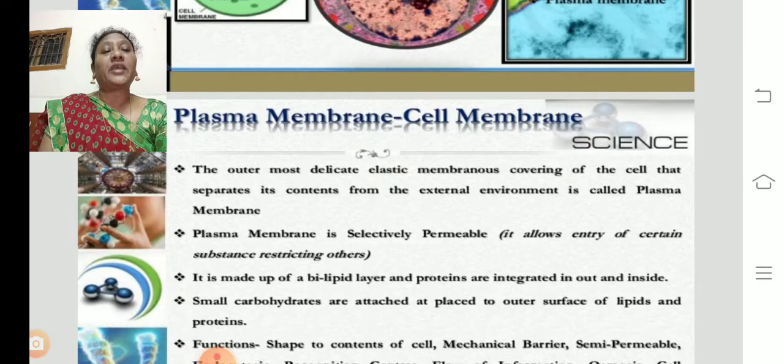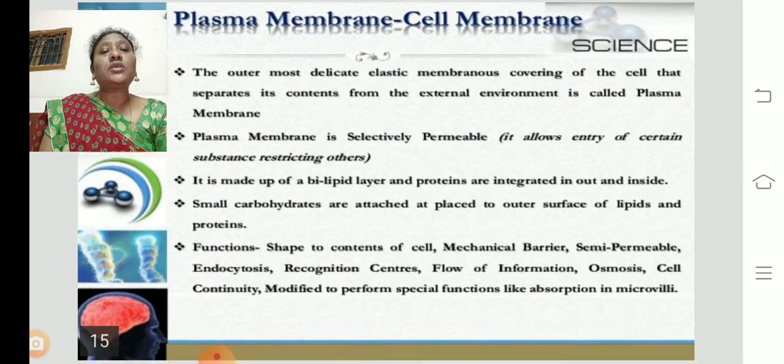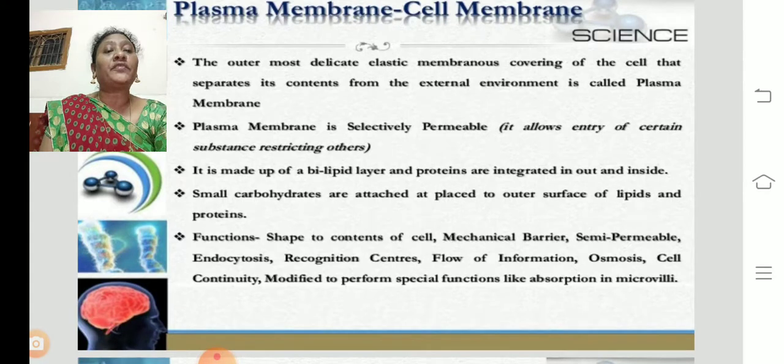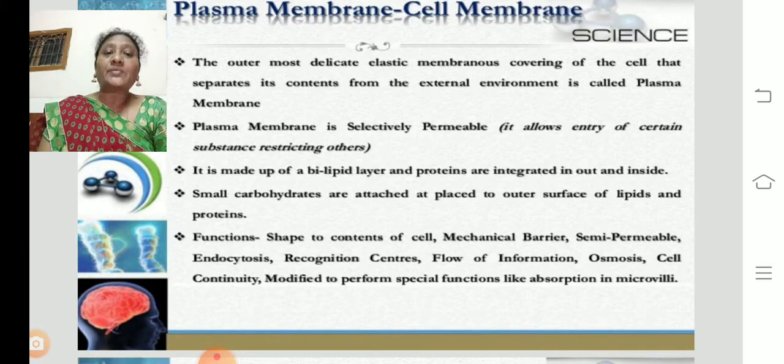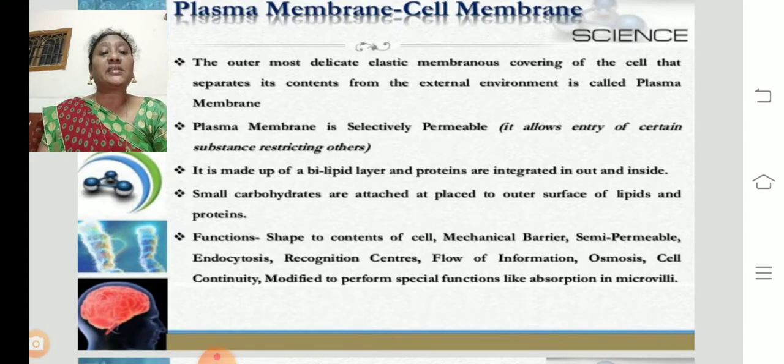Coming to the plasma membrane or the cell membrane: the outermost delicate elastic membrane covering of the cell that separates its content from the external environment is called the plasma membrane. What is a plasma membrane? It is the outermost delicate, elastic membrane. Delicate means very delicate, not strong, weak. Elastic means it can show elasticity, extendable and contractable. It covers the cell and separates the content from the external environment.